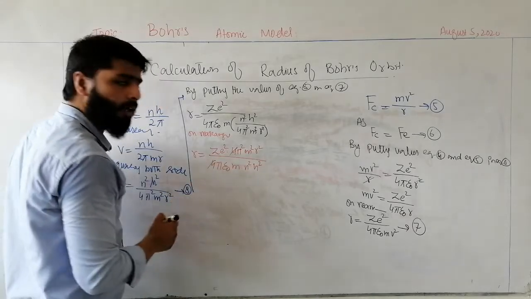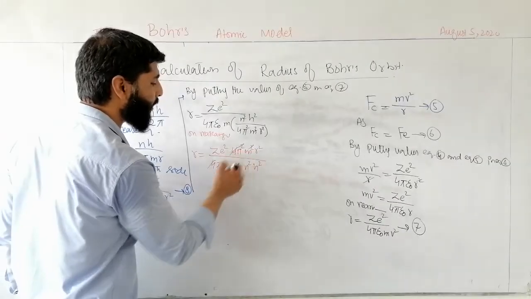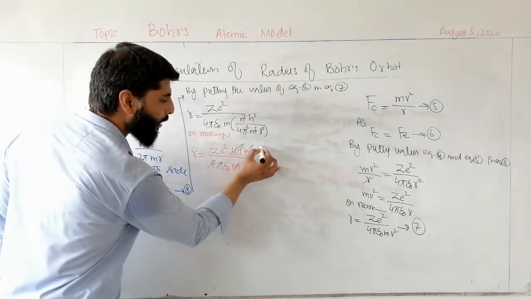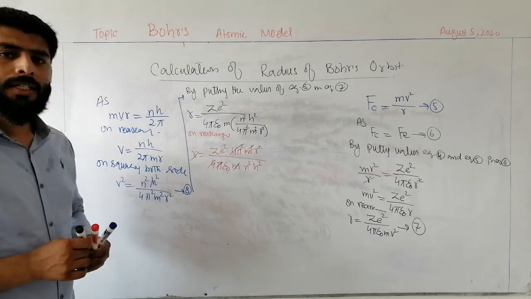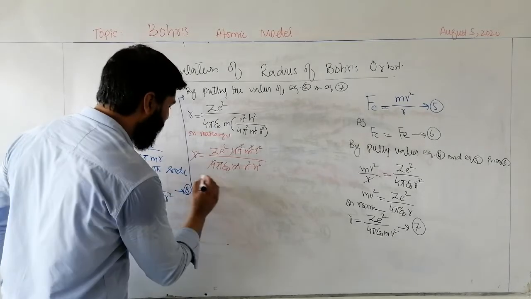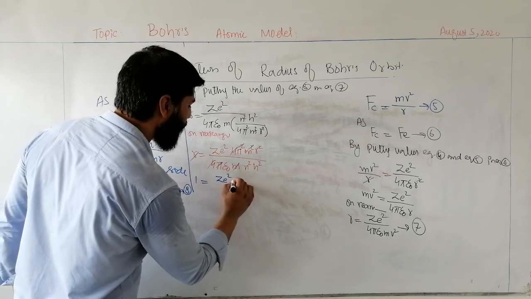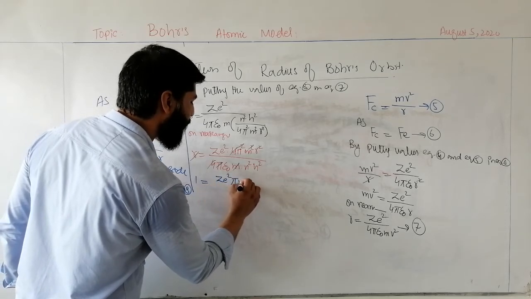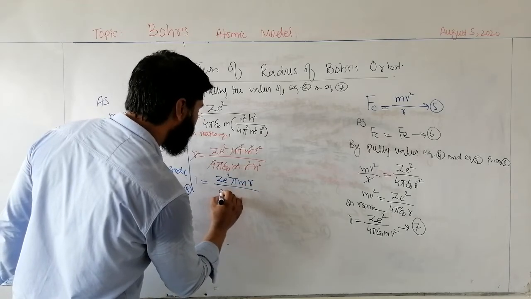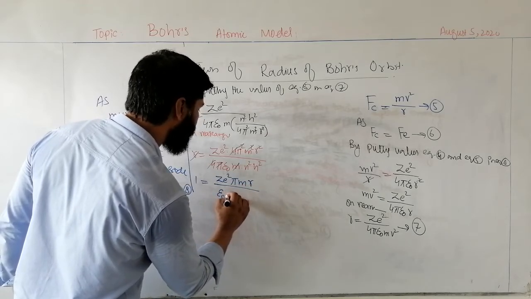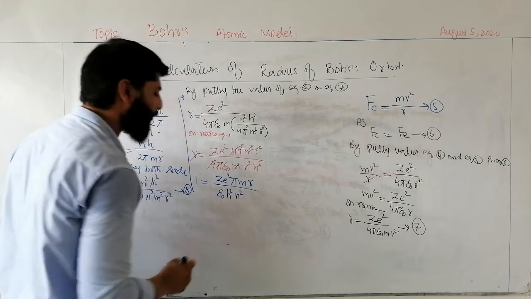This 4 will be cancelled out with this 4, pi will be cancelled out with pi square, m will be cancelled with m square, and r square will be cancelled out with this r. Now by simplifying, we will get 1 is equal to Z e square pi m r divided by epsilon naught h square n square.